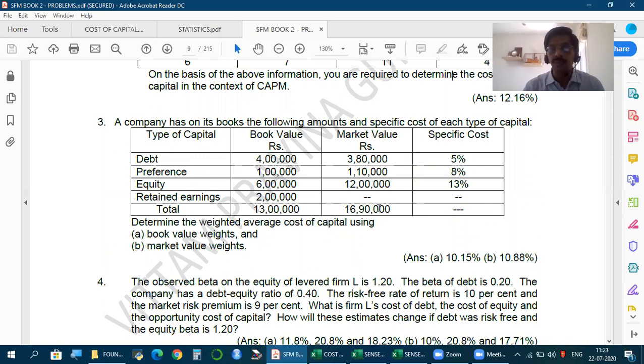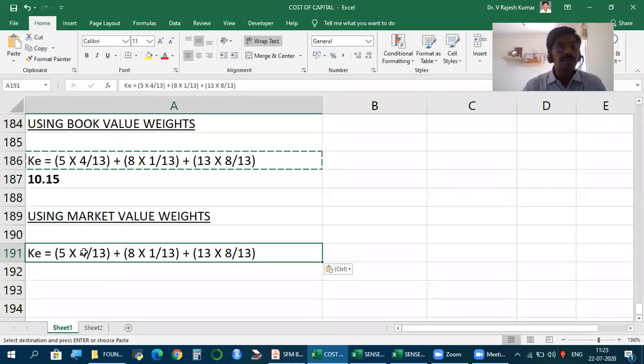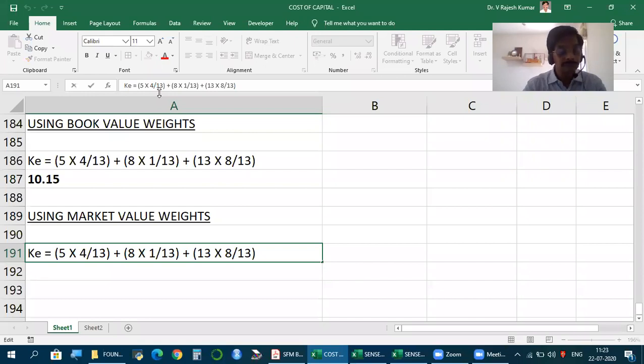Total 16,90,000. So we should calculate weights using this, in decimal or as a fraction. So what is the weight of debt? 3,80,000 by 16,90,000, or if I remove zeros, 38 by 169. This is the weight of debt.